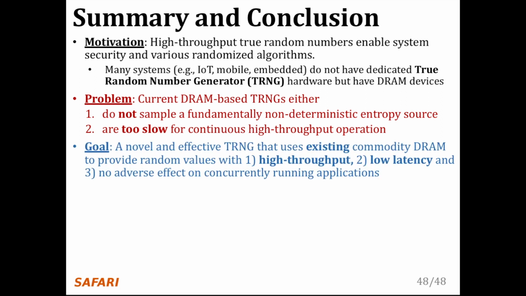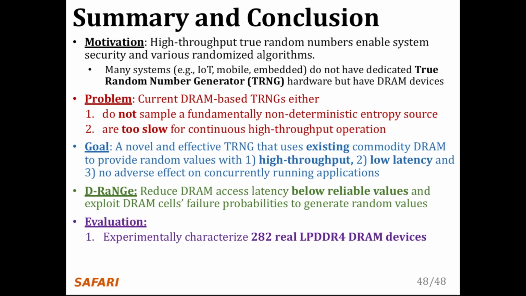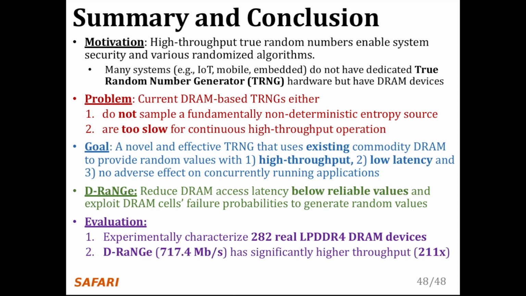Our goal is to develop a novel and effective TRNG for existing commodity DRAM devices that can provide continuous high-throughput random values at low latency while minimally affecting concurrently running applications. We propose D-RaNGe, a high-throughput TRNG that reduces DRAM access latency below reliable values and exploits DRAM cell failure probabilities to quickly generate random values. In our evaluation, we experimentally characterized 282 real LPDDR4 DRAM devices and find that D-RaNGe provides random values at over 700 megabits per second, which is orders of magnitude over prior DRAM-based TRNGs. In addition, D-RaNGe can provide 64 bits of random data in 100 nanoseconds, which is 180 times faster than prior proposals.